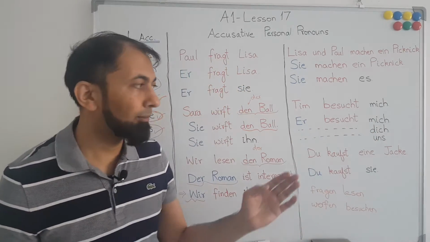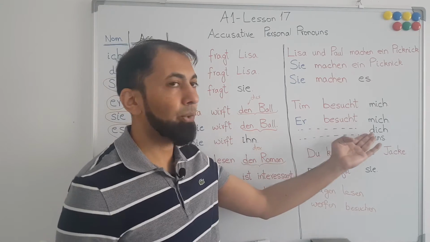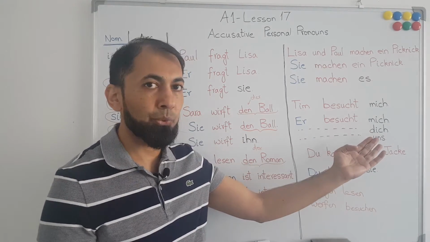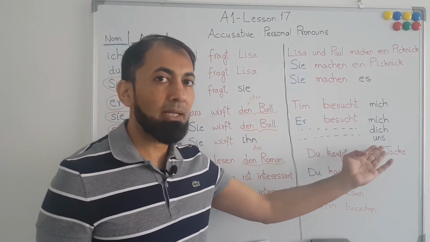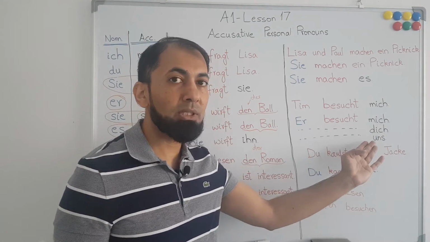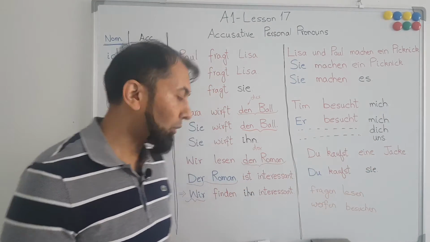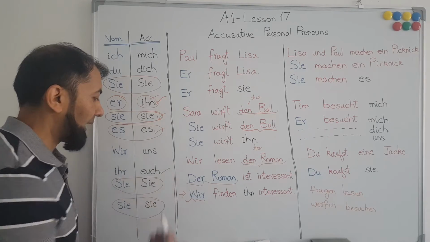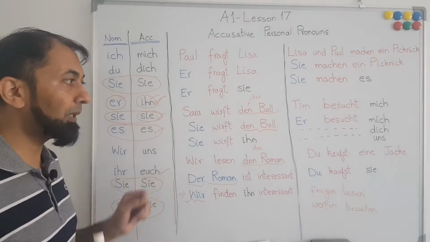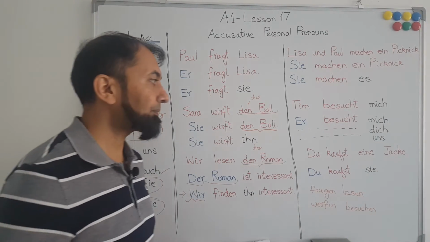Now, it can be er besucht dich, he visits you, er besucht uns, he visits us, er besucht euch, he visits you people, informal way.